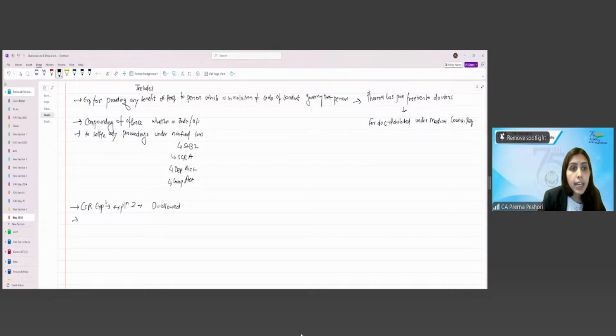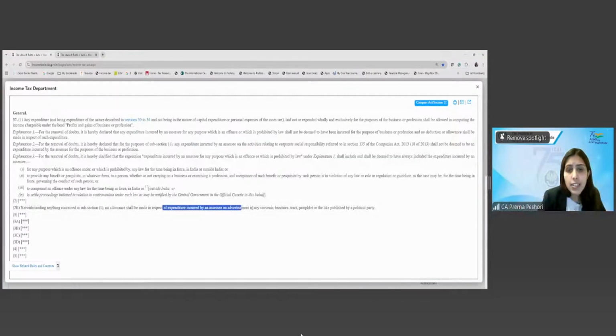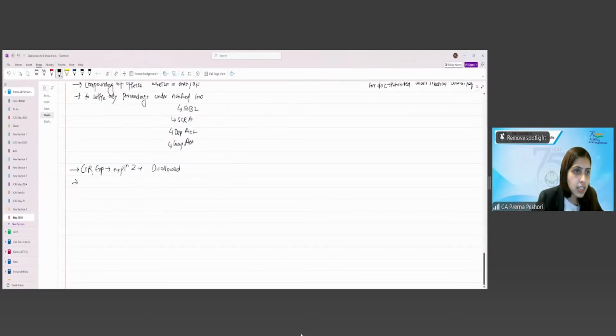Further, any expenditure incurred by the assessee on advertisement in any souvenir, brochure, tract, or pamphlet published by a political party is not allowed. So 37(2)(b) says expenditure for advertisement for a political party is disallowed under section 37(2)(b). But there is one more effect of this. What is the effect? Can anybody tell me?